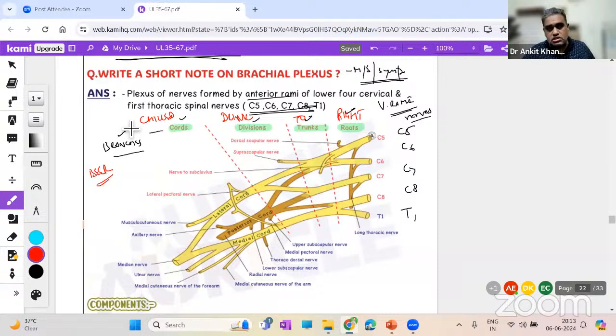R is for roots, T is trunks. So there are 5 roots, and trunks are 3 over here: upper, middle, and the lower trunk. Each trunk will have 2 divisions, total 6 divisions. So drink: D is for divisions. Chilled: C is for cords. So we have 3 cords, lateral, medial, posterior, and they then give rise to various branches. These branches are given off by the root and trunk as well. But cords and branches, the branches going to the upper limb.